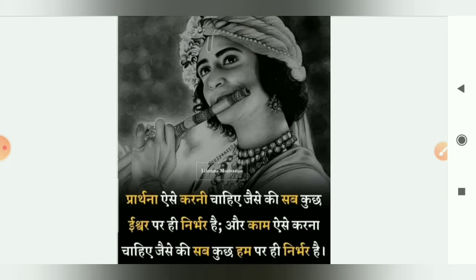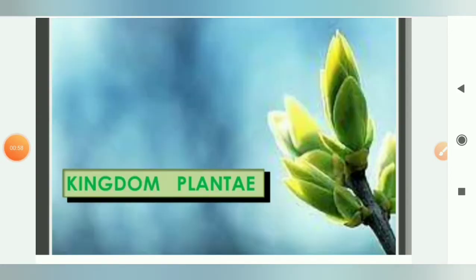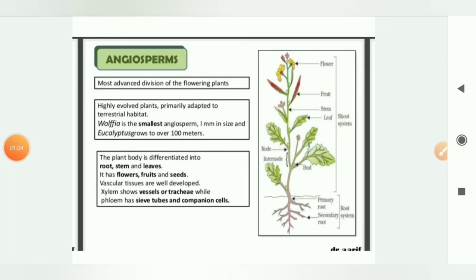Okay? Just with this, I would like to start with my today's topic, that is Kingdom Plantae, and in this we will study about angiosperms. Students, what are these angiosperms? These are the advanced division of the flowering plants. I can say the most complex division of the flowering plants, because in this we can see the true